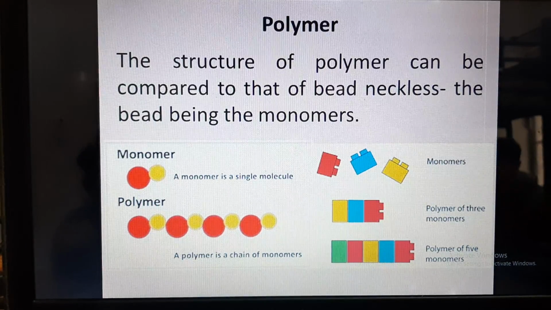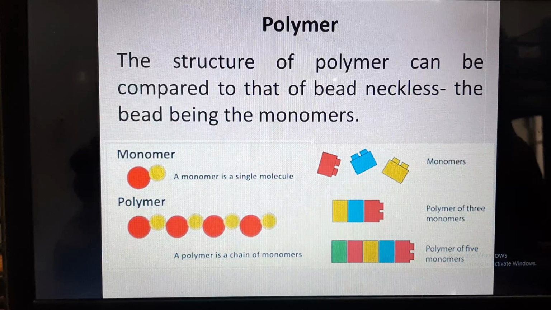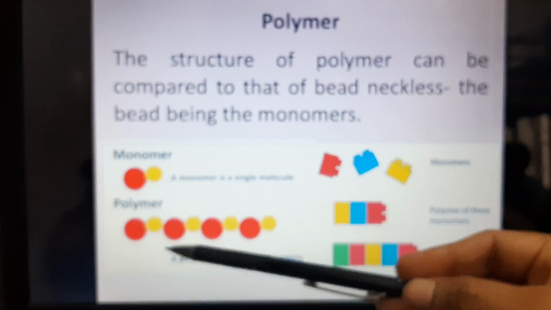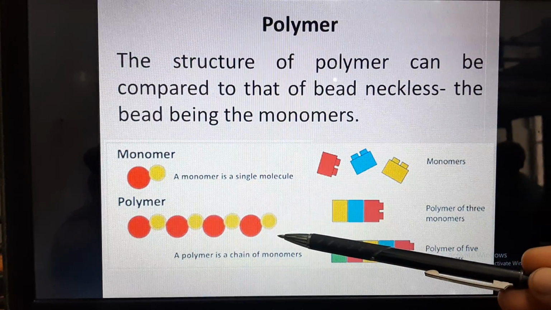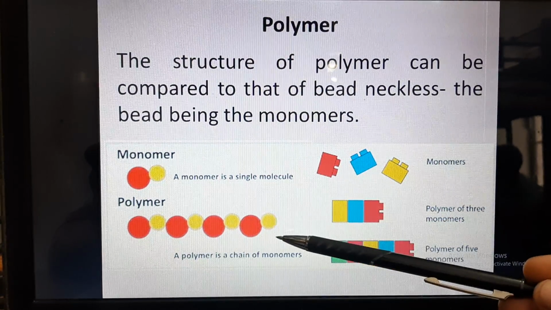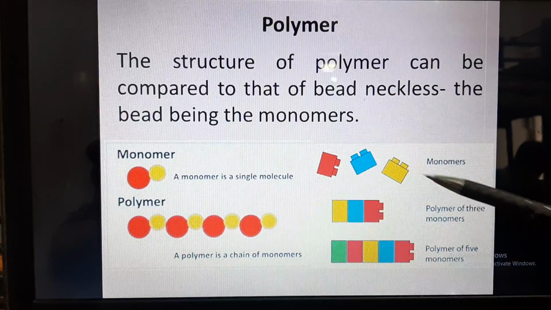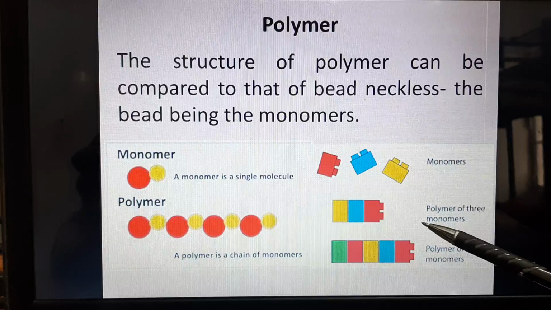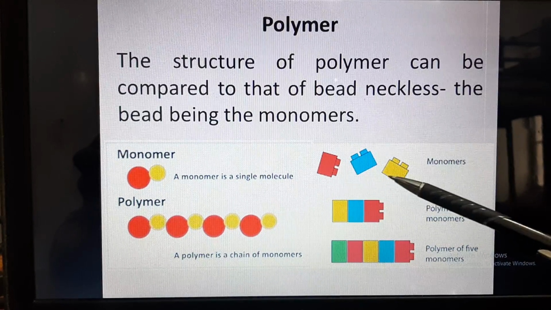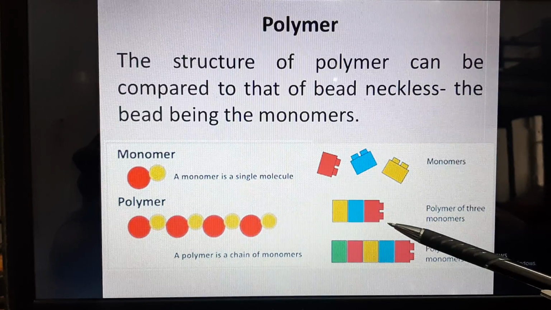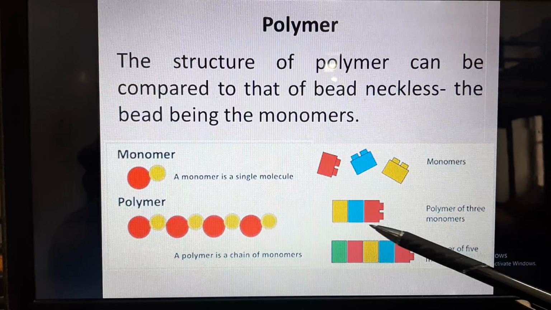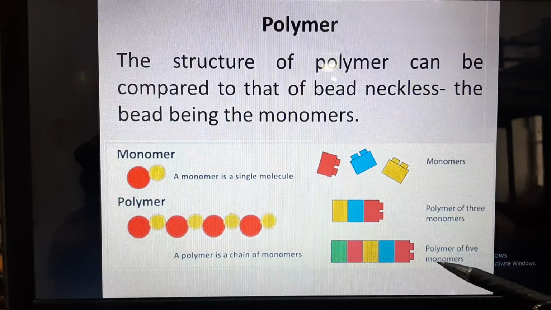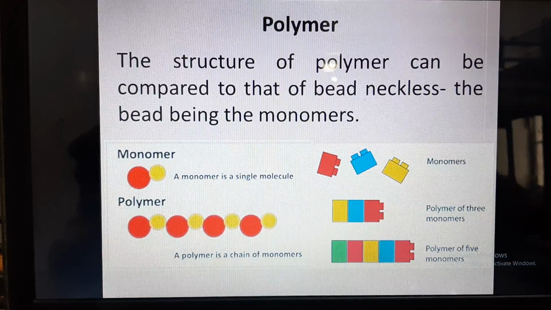So here we can say, this monomer is a single molecule, and when this single molecule combines together n number of times, it forms a chain of monomers and it is called polymer. Here we can understand this by using blocks played with by toddlers. So these are different monomers. When these monomers join, they form polymer. Here there are 3 monomers, that is why it is polymer of 3 monomers, and here there are 5 monomers, that is why this is called polymer of 5 monomers.